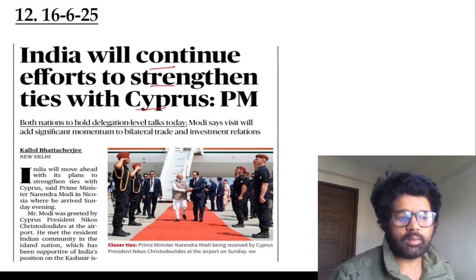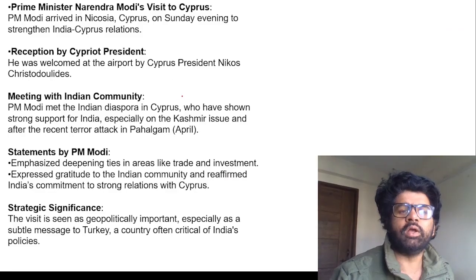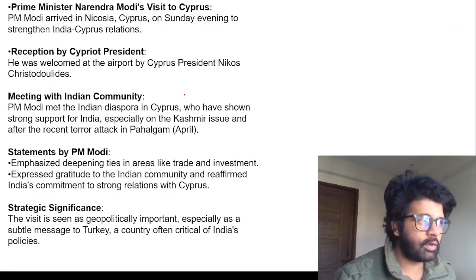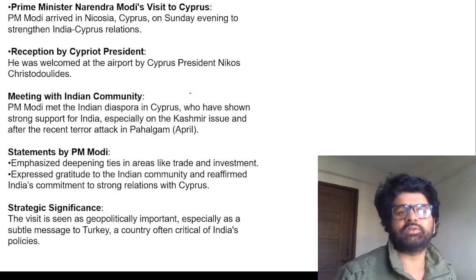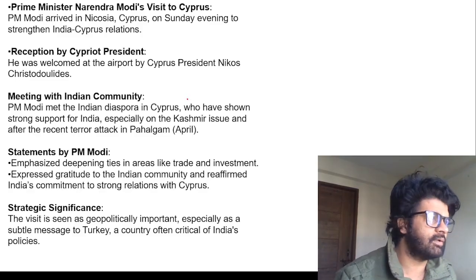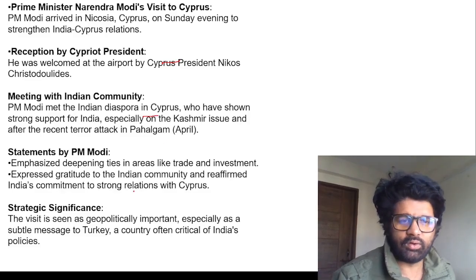Many political experts were like, the work which Modi sir did in Cyprus could have been done by the external affairs minister at a lesser cost, because when the PM goes, the cost is much higher than when an external affairs minister goes. But again, we have a lot of money. India does not have issues with money, guys. So again, he was welcomed. He met the Indian diaspora, and all these things happened.